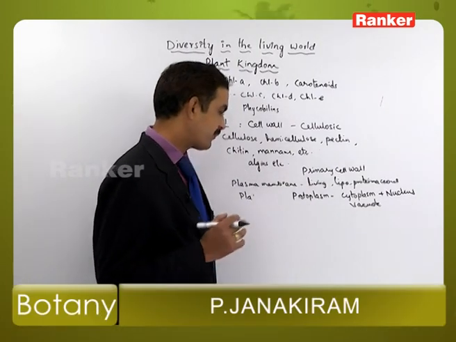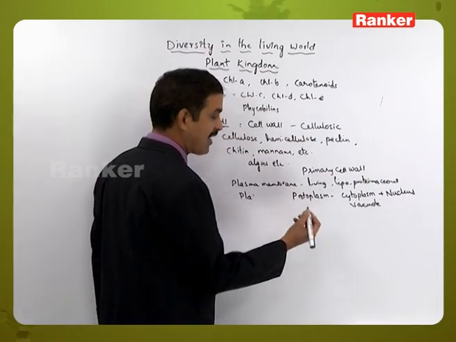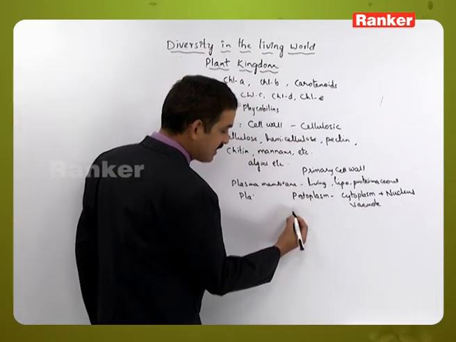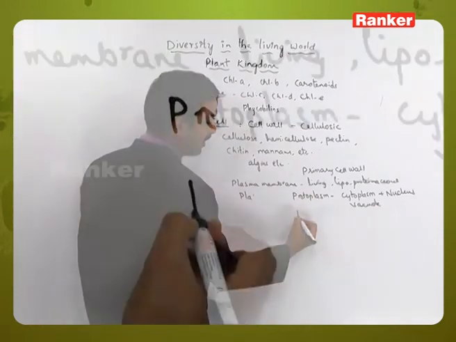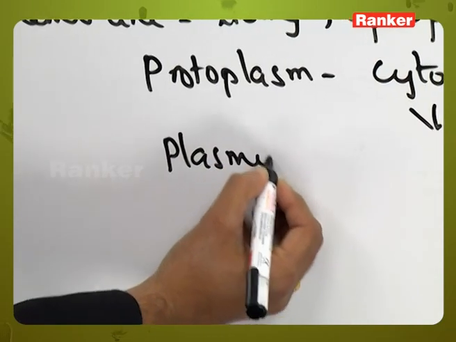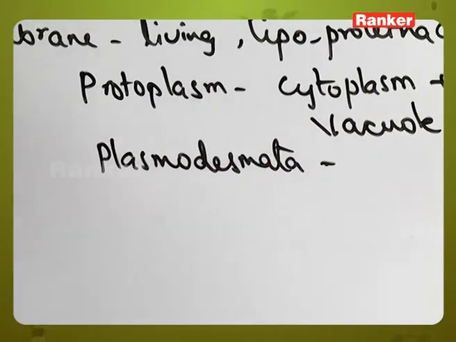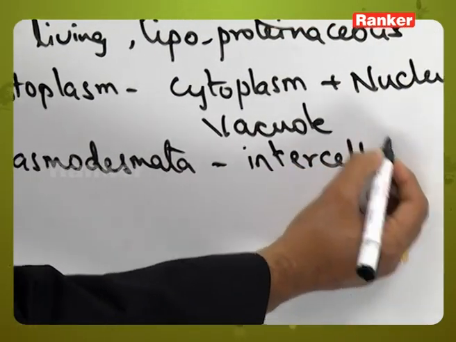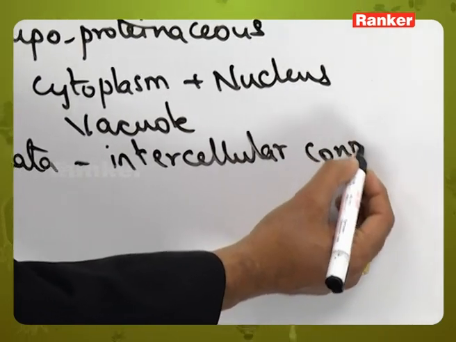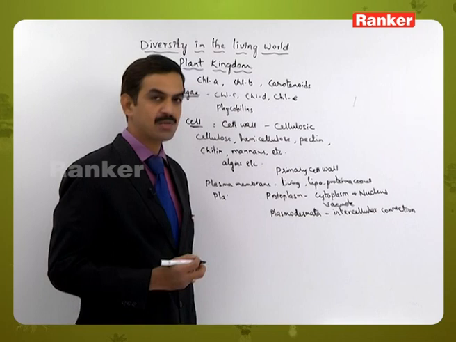So likewise, the organization will be present, and connections are present between one cell and the adjacent cells. So the cell wall will have perforations. These perforations will form into plasmodesmata. That is, intercellular connections along with the cytoplasmic strands are called plasmodesmata.